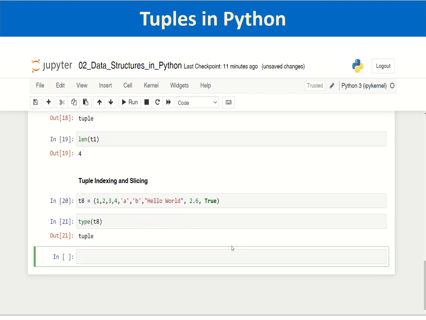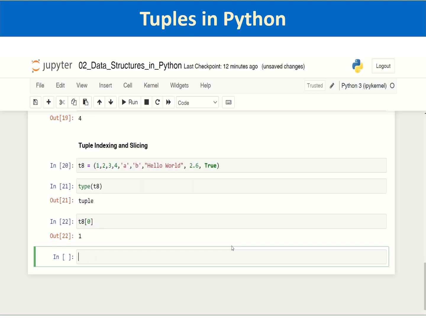Now, just as you can access any character of a string by its index starting from 0, in a tuple you can access any single item or element with its index, like T8 and the index value, which you have to pass within square brackets always. T8 0, the element of T8 at index 0, that is the first element, you can see it is 1. Similarly, the indexing starts from 0.